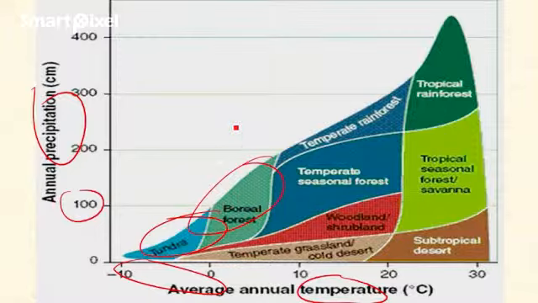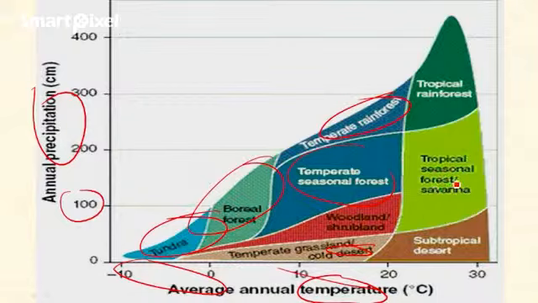If the temperature is a little more than boreal forest, from 10 to 20 degrees Celsius, and precipitation is 180 to 220 centimeter rainfall, then we find temperate seasonal forest. If the precipitation is still more at the same temperature range of 10 to 20 degrees Celsius, we find temperate rainforest. And if the precipitation is very less, with the temperature range of 0 to 20 degrees Celsius, we find temperate grassland or cold desert because of less rainfall. These are the different biomes that I discussed previously.